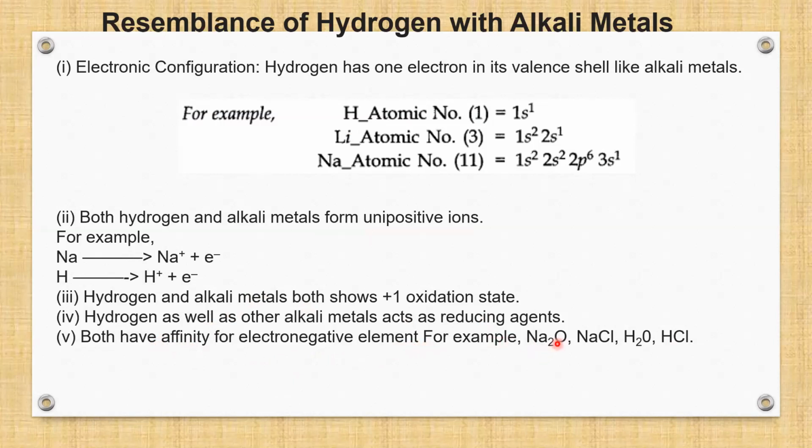For example, if sodium can form sodium oxide, hydrogen can form hydrogen oxide. If sodium can form sodium chloride salt, similarly, hydrogen is also forming hydrogen chloride.